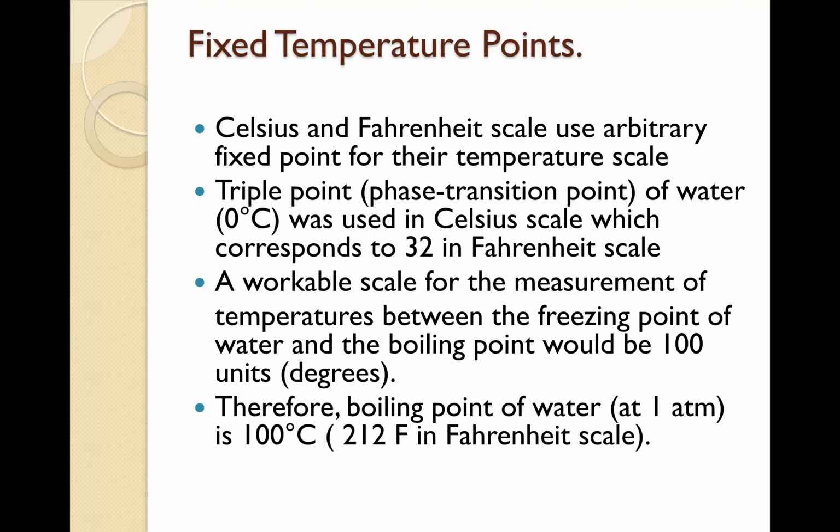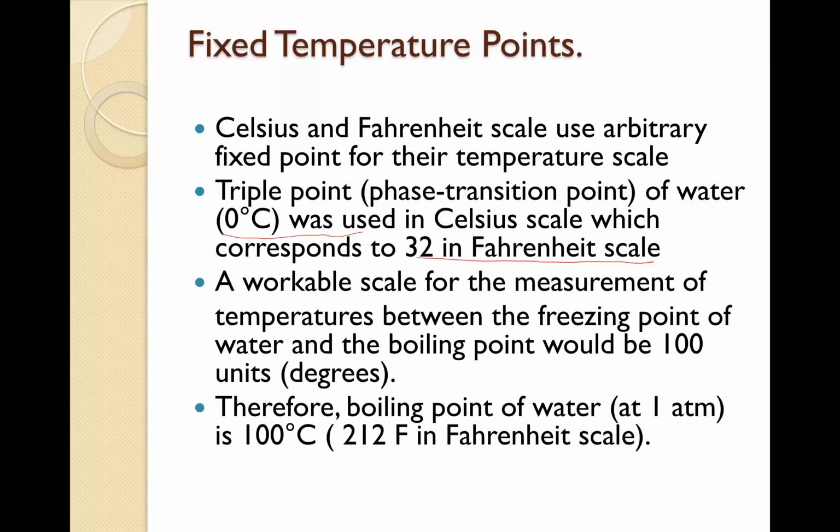Celsius and Fahrenheit scales use arbitrary fixed points for their temperature scale. Triple point, phase transition point of water, 0 degrees C, was used in the Celsius scale, which corresponds to 32 in Fahrenheit. So 0 degrees Celsius is used as 32 degrees on the Fahrenheit scale.